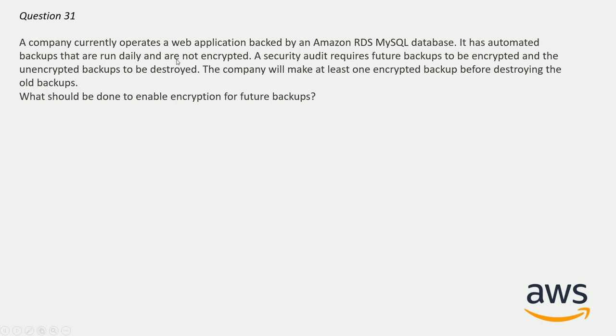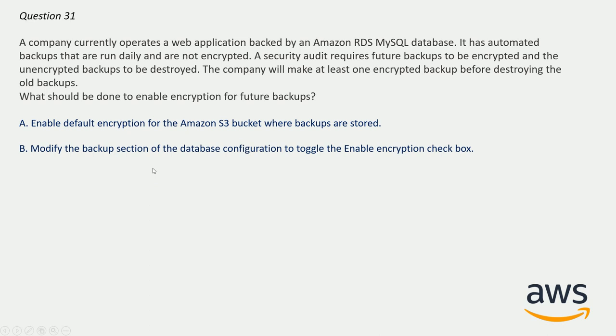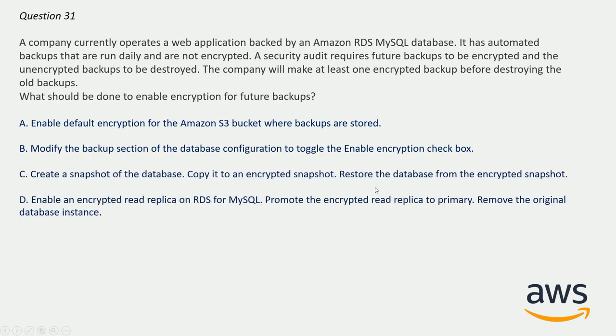It has automated backups that run daily and are not encrypted. A security audit requires future backups to be encrypted and the unencrypted backups to be destroyed. The company will make at least one encrypted backup before destroying the old backups. What should be done to enable encryption for future backups? And here are your options. So the correct answer here will be option C. Create a snapshot of the database, copy it to an encrypted snapshot, restore the database from the encrypted snapshot.